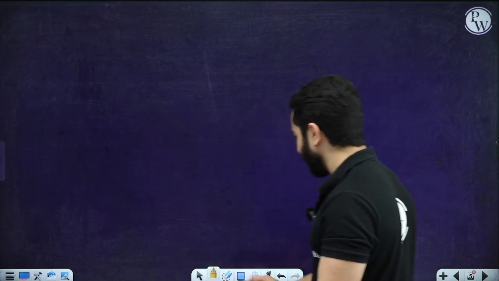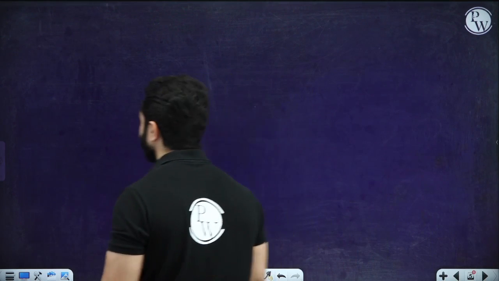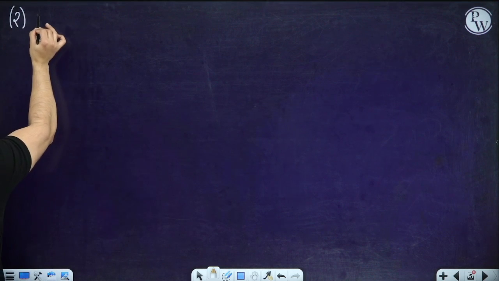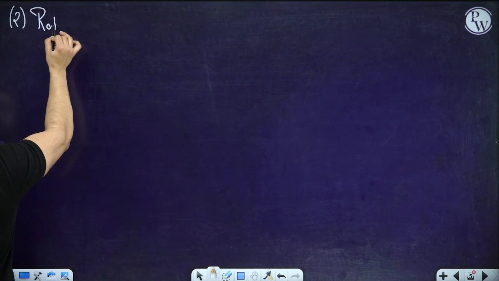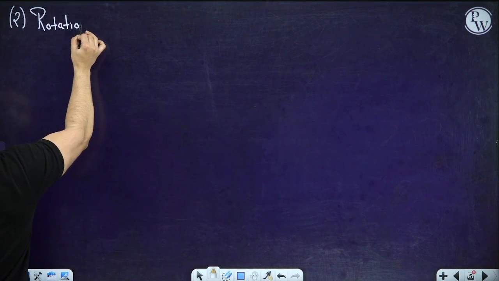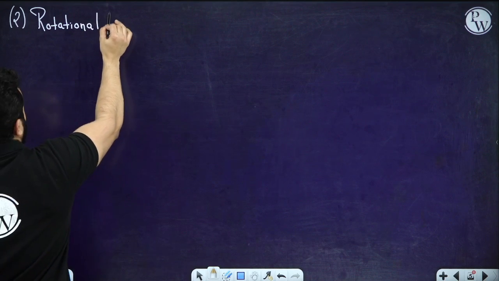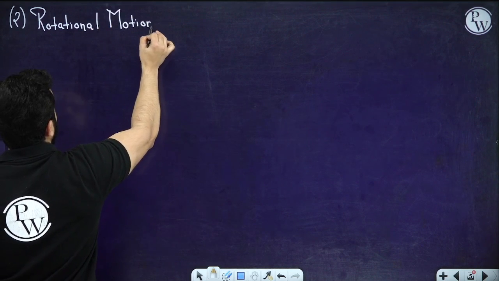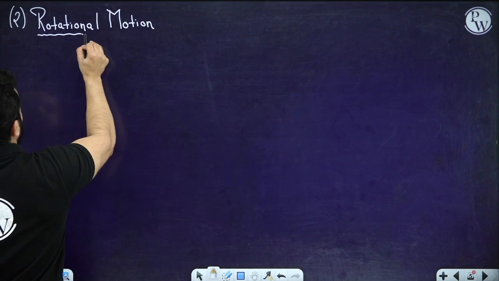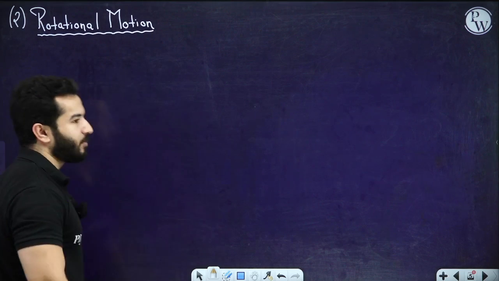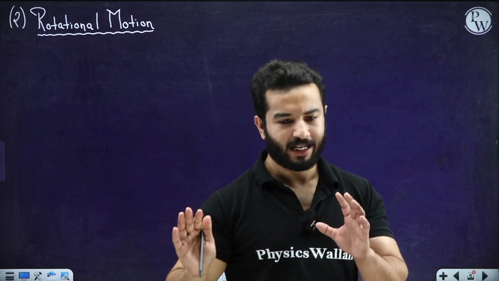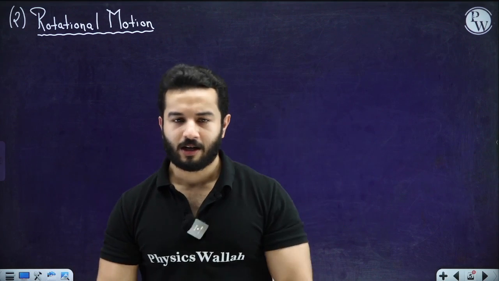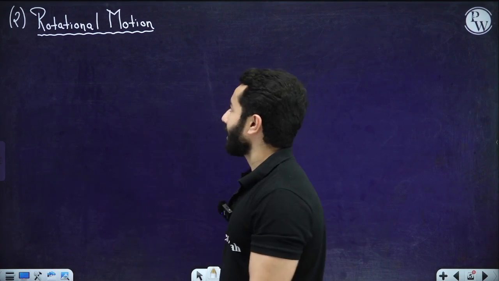Now moving on to the next type of motion, which is rotational motion. When I say rotational motion, I mean pure rotational motion. It's not that we have some impure rotational motion, but it means the same thing as translational motion. Translational motion, rotational motion, then we have combined motion, that is rolling motion.